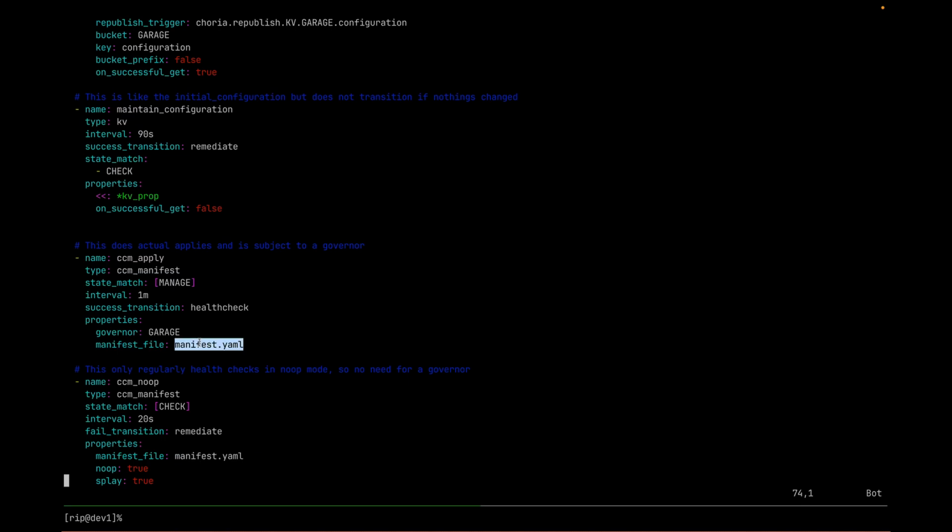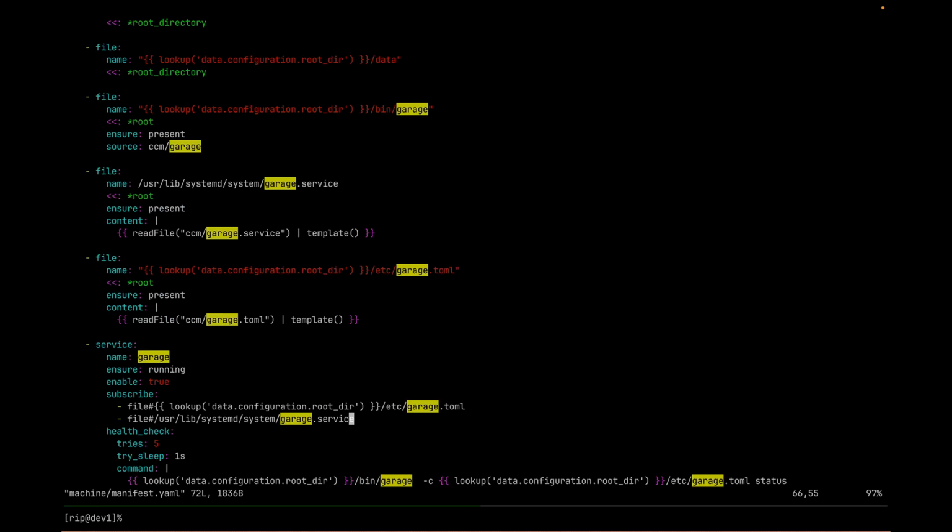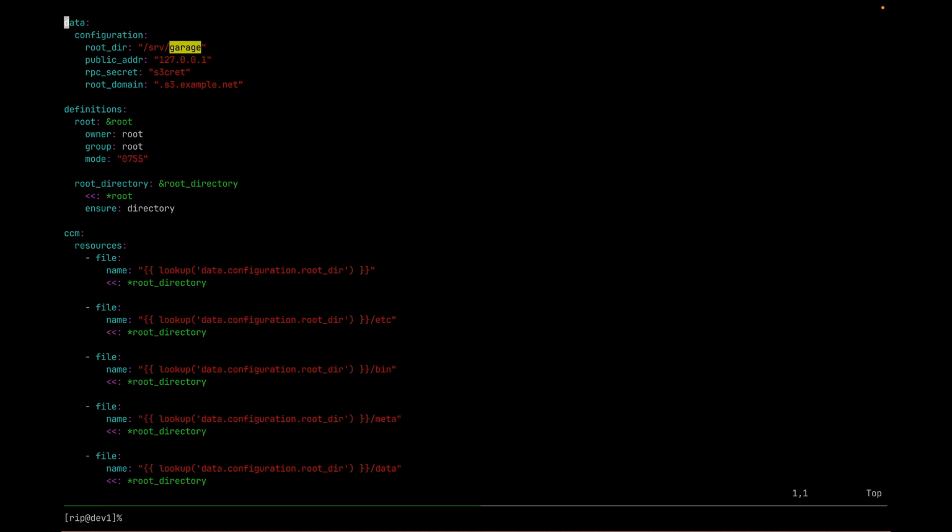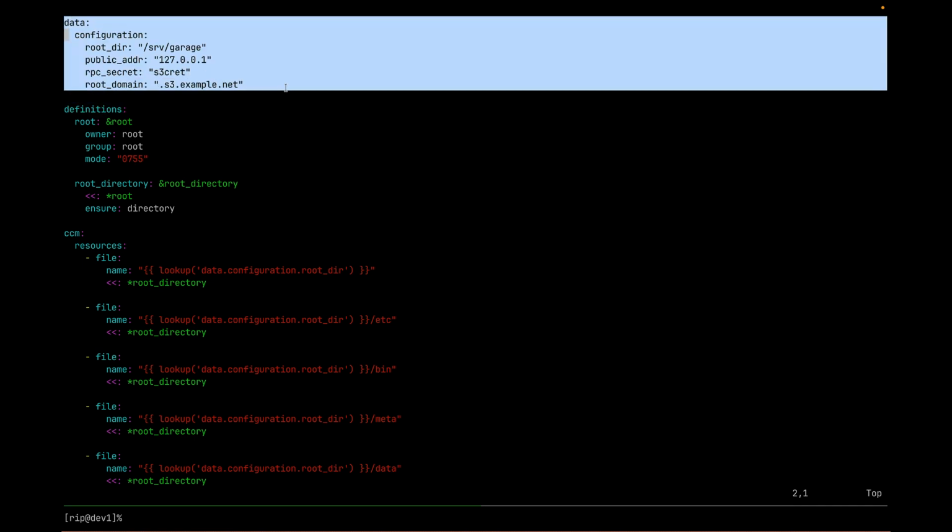So we see it applies a manifest. Let's see how that looks. There we go. I define the data that's going to come into the thing, and I set some defaults, example.net.